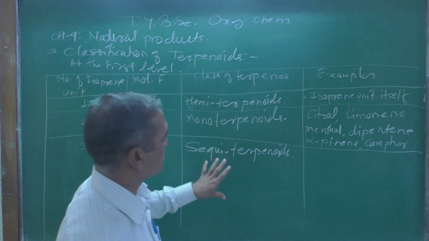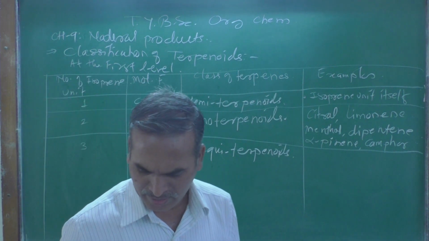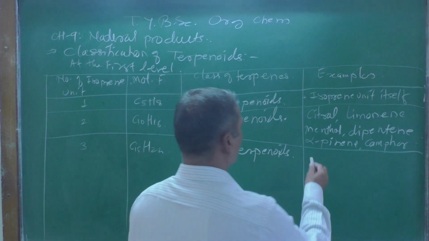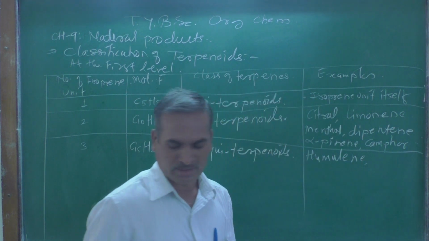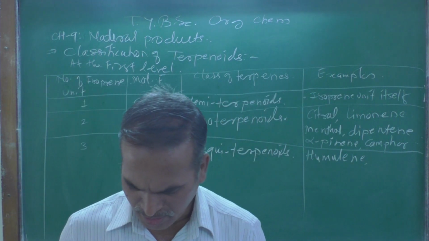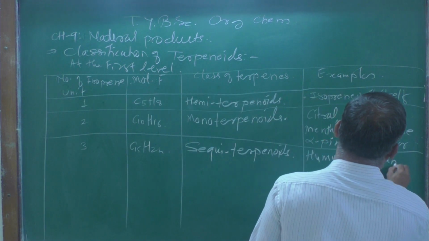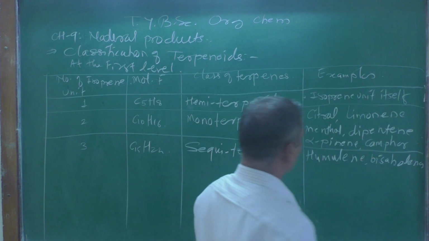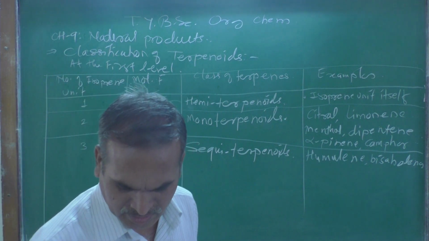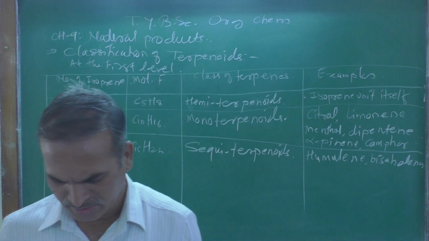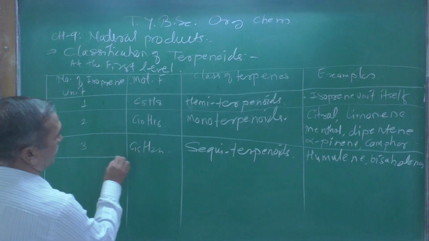The class of terpene is sesquiterpenoids, and the examples are humulene and bisabolene.